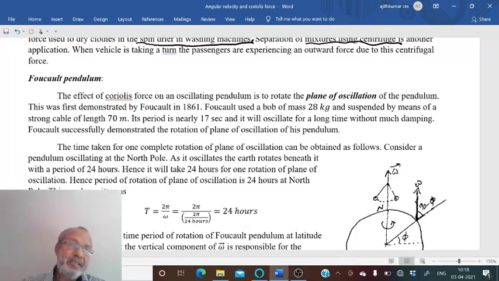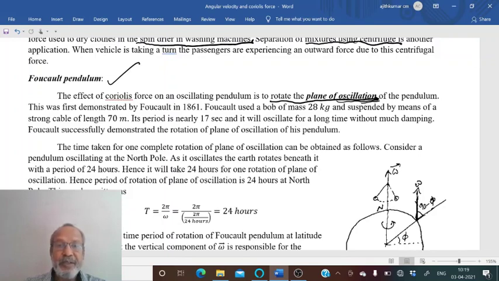In this class I will discuss what is called a Foucault pendulum. Foucault pendulum is the effect of Coriolis force on an oscillating pendulum. The effect of Coriolis force is to rotate the plane of oscillation of the pendulum. This was demonstrated by Foucault in 1861.